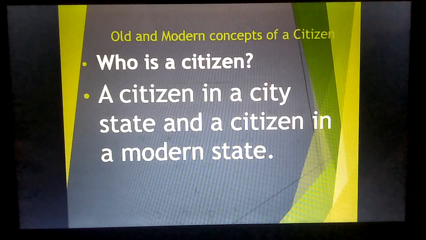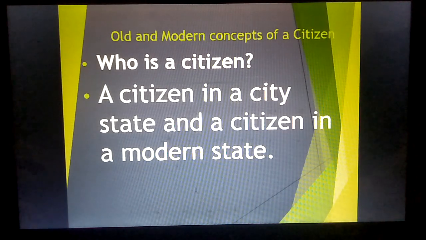At the same time, we have to look into this, because in modern times some people, the common people, call one who lives in a city a citizen. But this is not the case in modern times, because in modern times one who lives in a city, either in a town or in a village, is a citizen of the modern state.